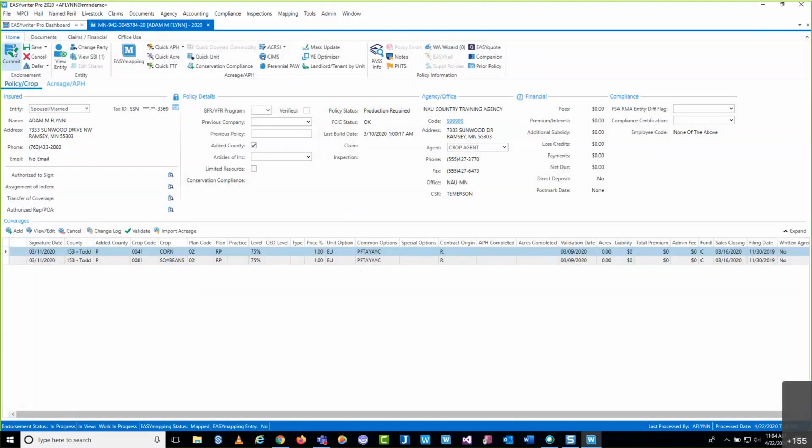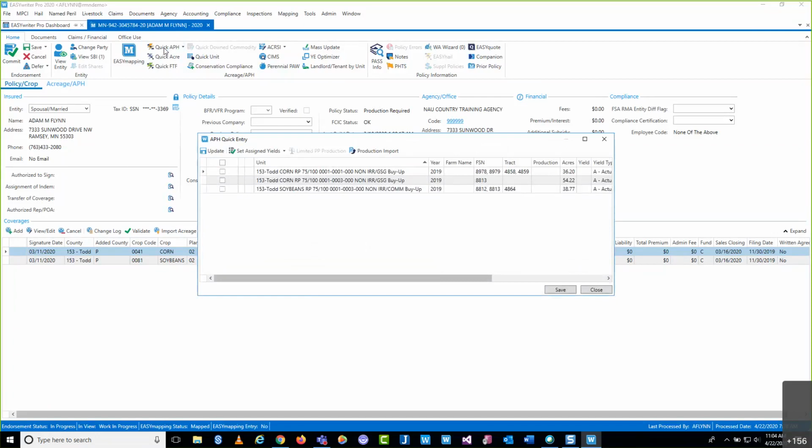And from here, we're going to navigate over into the quick APH option here. Now, the quick APH is most likely very, very familiar to all of our agents on the call today, as this is where probably 98 to 99% of all production is in fact reported.